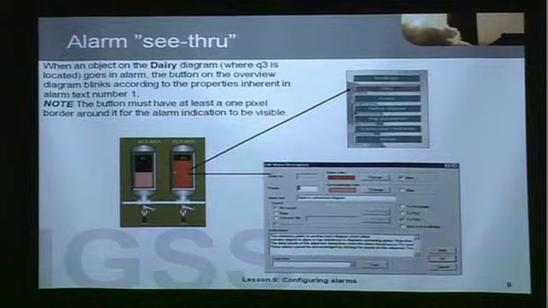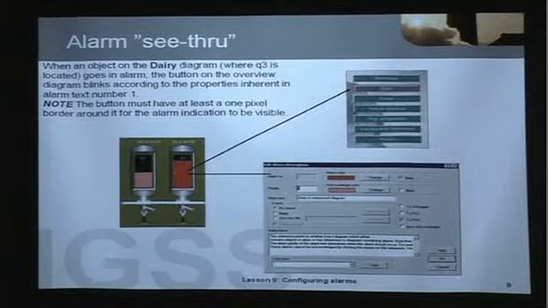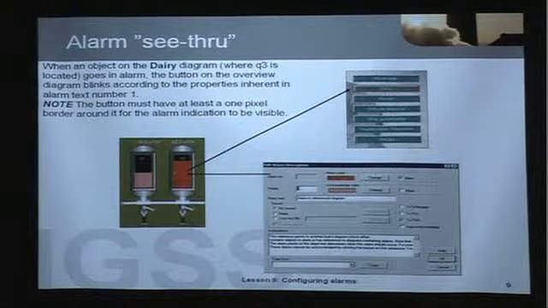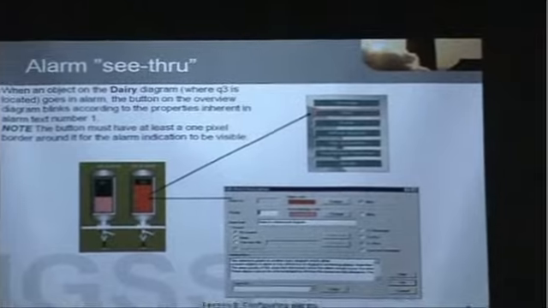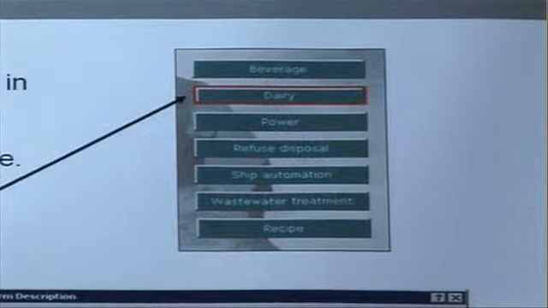Alarm see-through. This is an illustration of displaying an alarm on a sub-diagram. We're looking at an overview diagram on the right that contains navigational buttons to other diagrams called beverage, dairy, power, refuse disposal, ship automation, wastewater treatment, and recipe.